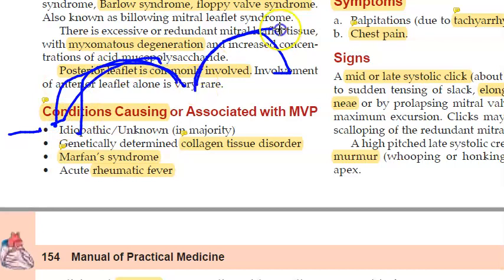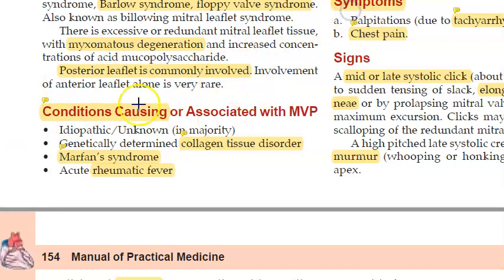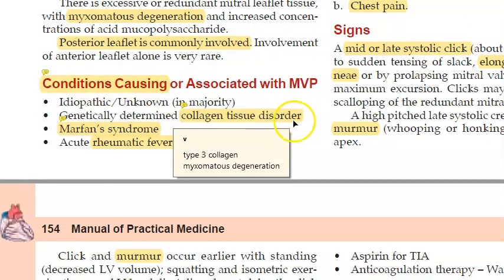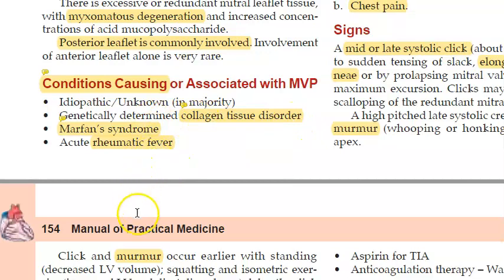So that is why they are calling it floppy valve syndrome. So why does it happen? Sometimes it's idiopathic. That's what they are saying here. Just say idiopathic and get over with it. But otherwise, they are saying there's a collagen tissue disorder. So the collagen tissue is not fine. Or there can be Marfan syndrome, rheumatic fever.